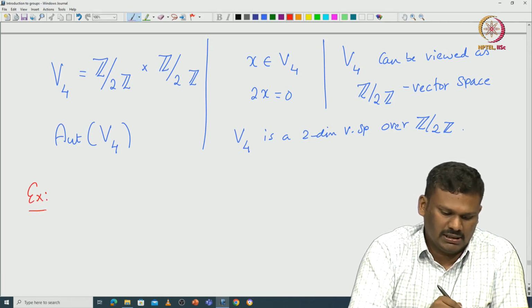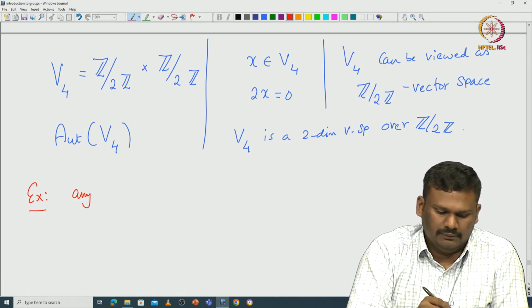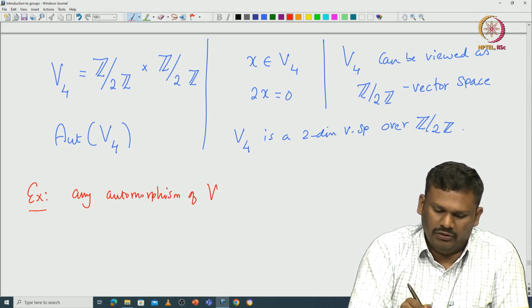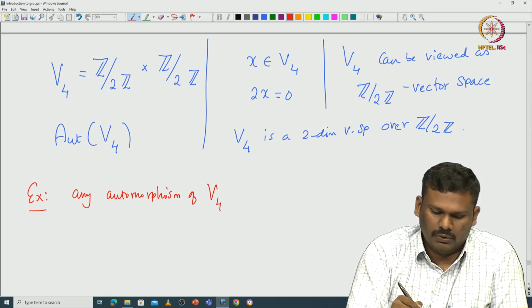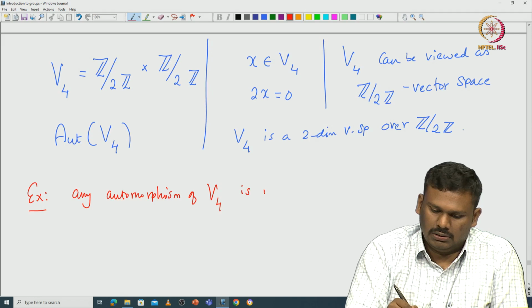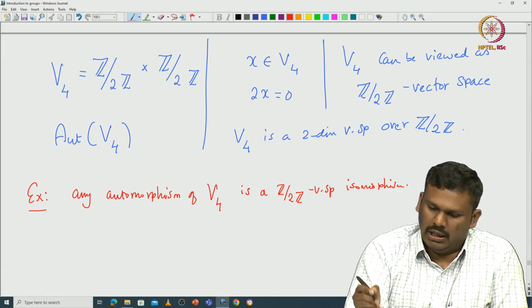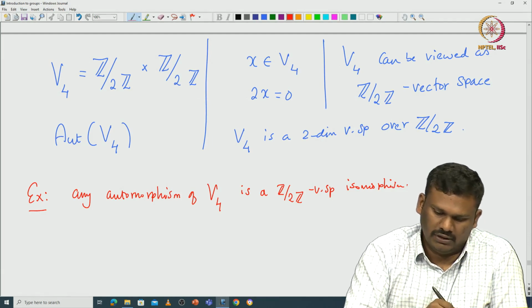So, here is the exercise. Any automorphism of V4 is a Z/2Z vector space isomorphism, and vice versa.